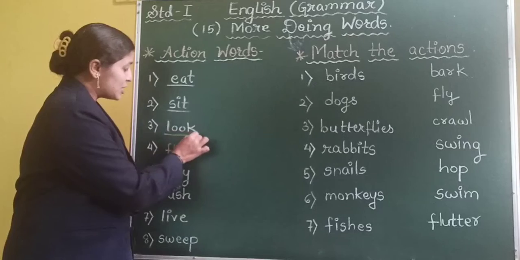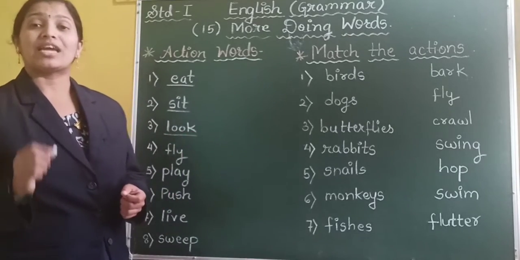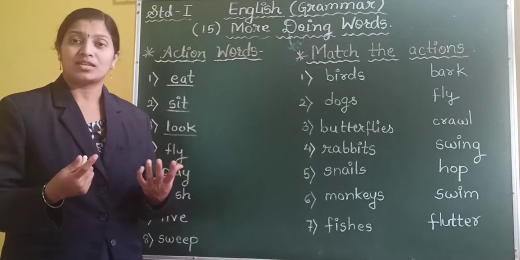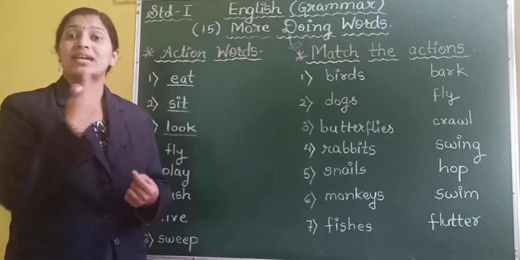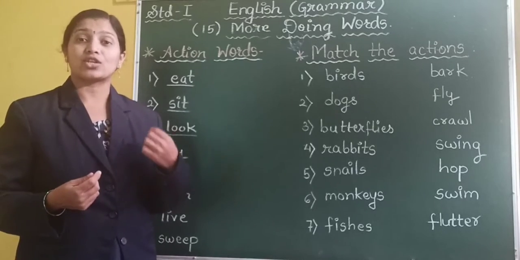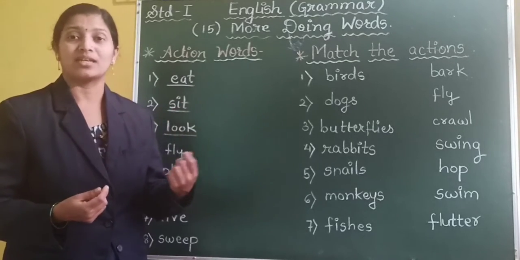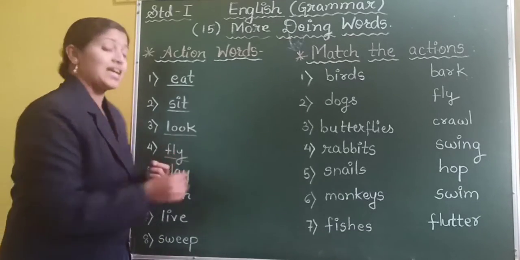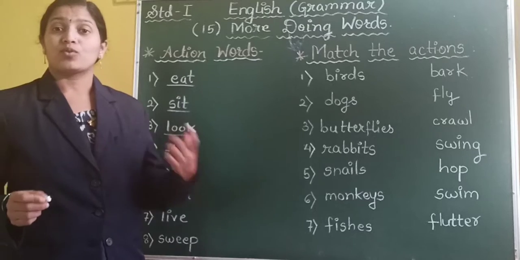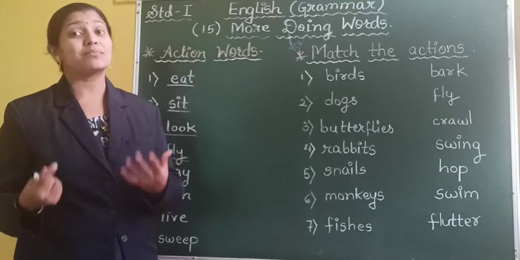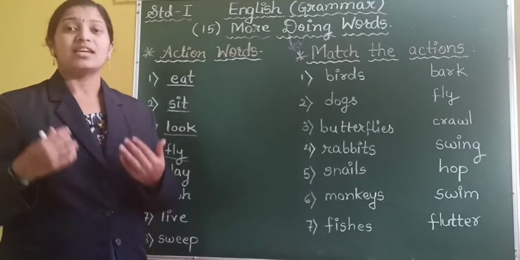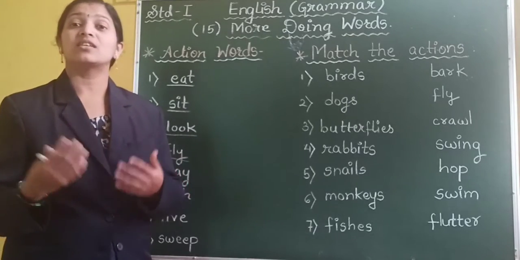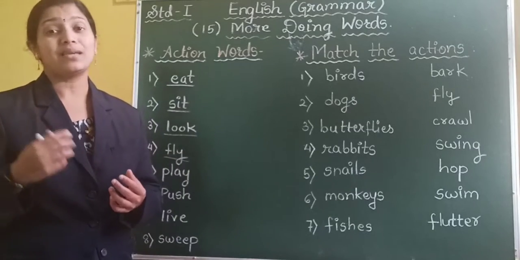The next one is look. L-O-O-K, look. We ask someone to look. Yes, look at that book. Look at that bird. So we are doing the action of seeing, looking. So look is an action word. The next is fly. F-L-Y, fly. The action of flying is done by the birds. They fly. That is the action of moving from one place to another place.